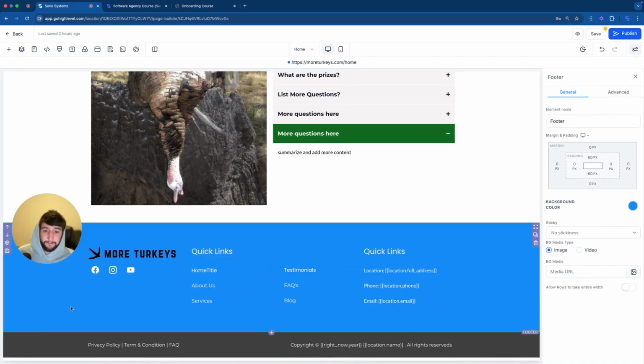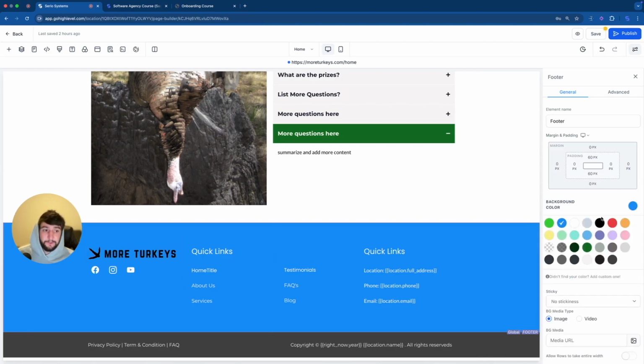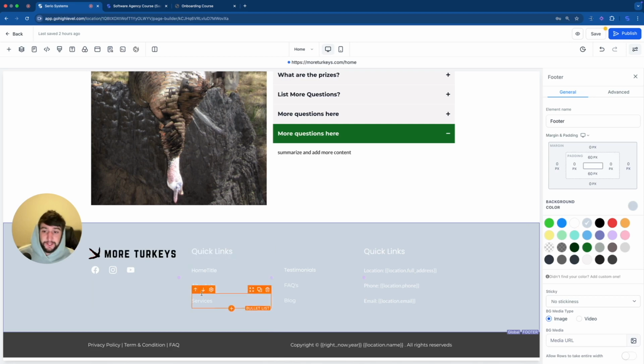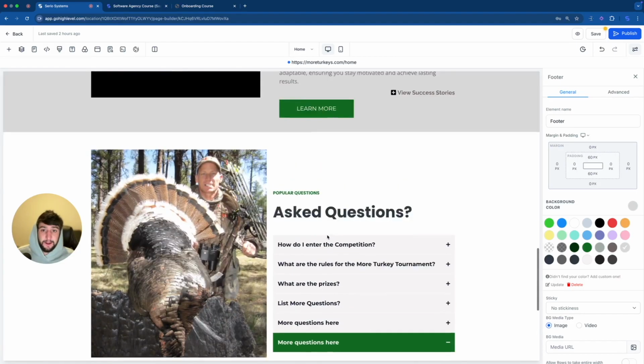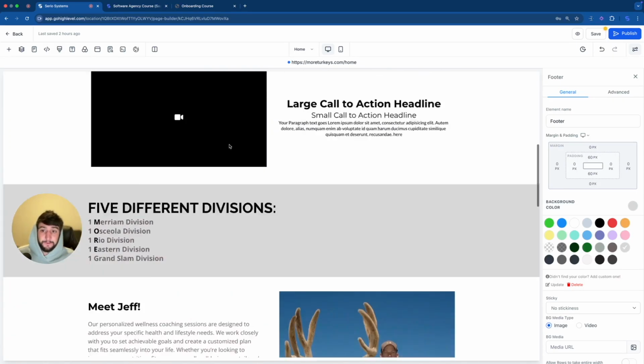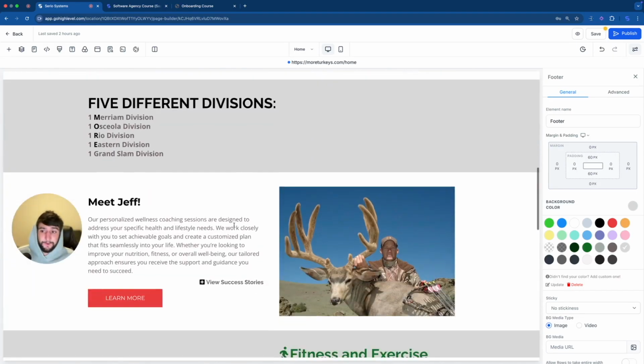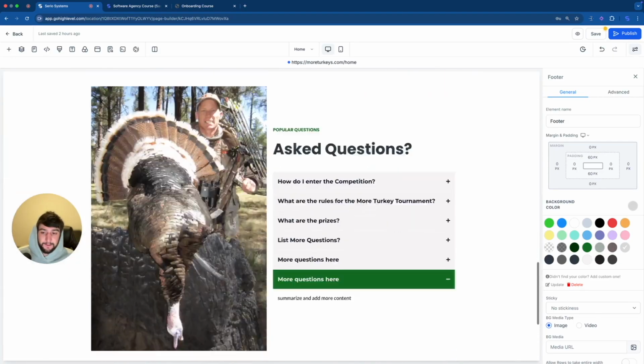I don't want this bright blue, but I also want to keep the More Turkeys logo black. So I'm going to try to test out a few different colors to see what works best. That's not too bad. I just might have to change all the links here to a darker color, probably black, just like the More Turkeys logo. Or I could do this one, which is the same color we have over here. So it's the background of all these different sections. I kind of like that. It's subtle. I like the more modern color scheme. So yeah, let's just do that.